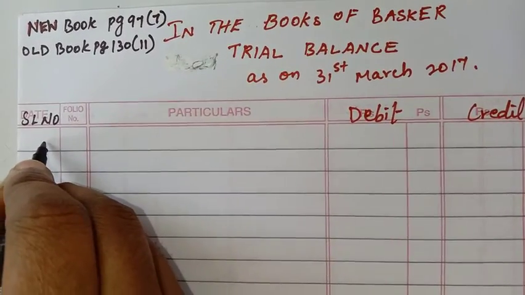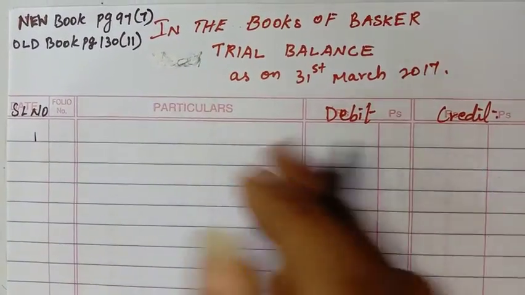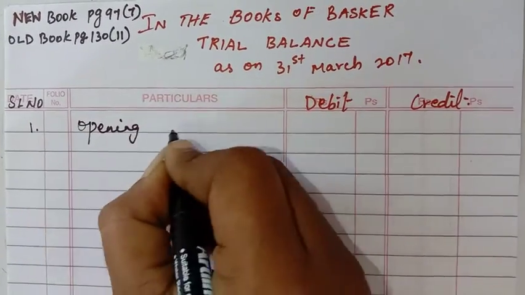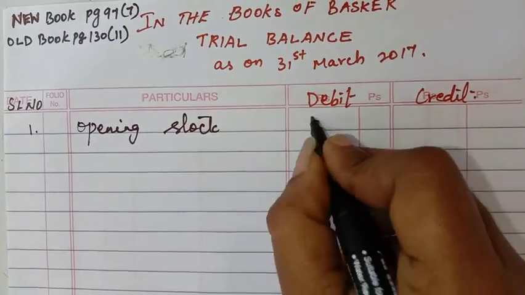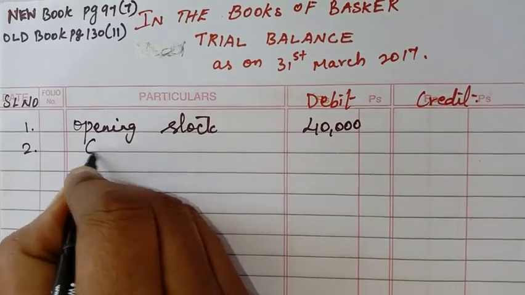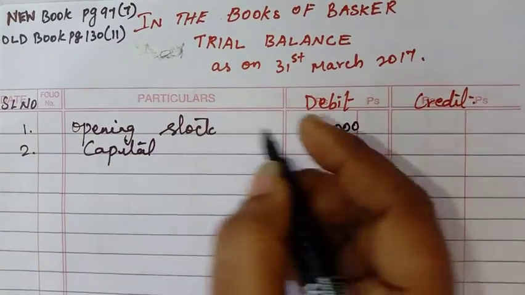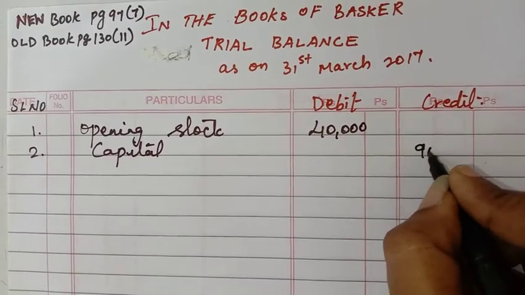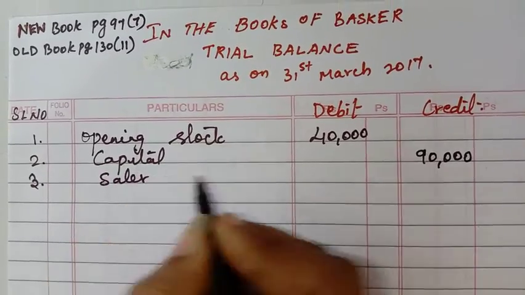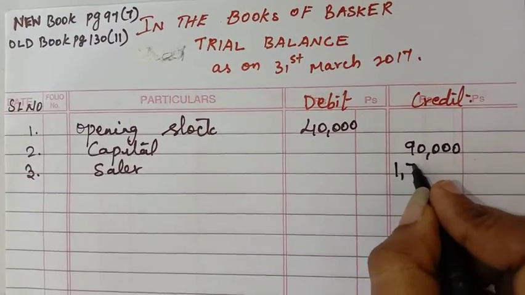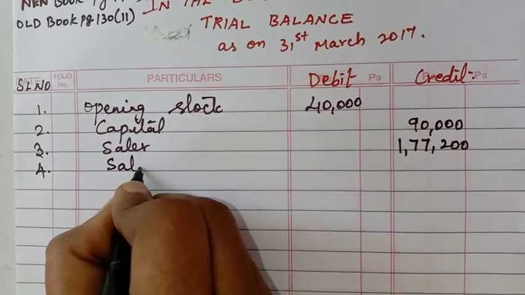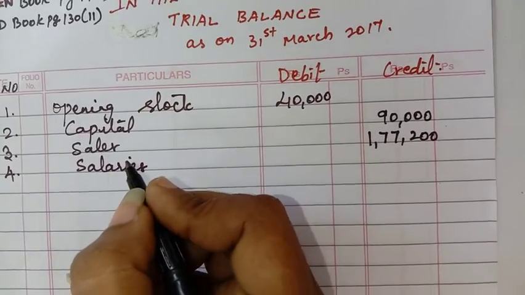Okay, we'll continue with the serial number, particulars, debit, credit. Number 1 we'll start with the opening stock. The amount will come in the debit side, so we'll write in the debit column. Next, the second is the capital, it will come in the credit side, we write it in the credit side as 90,000. Next, the third one is the sales, a credit side, we'll write 1,77,200.